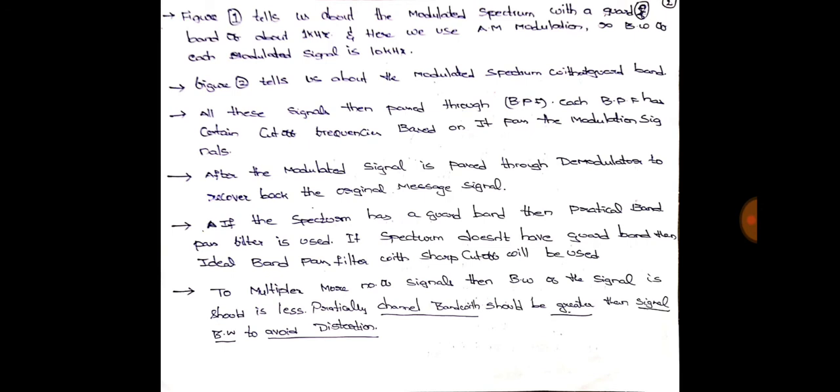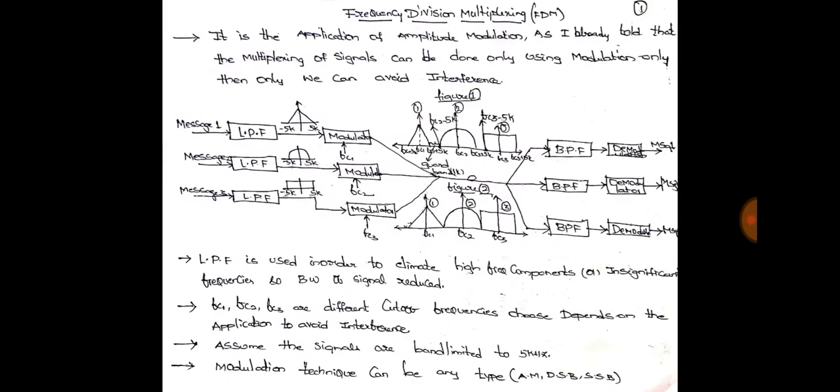If you want the frequencies ranging from FC2 minus 5k to FC2 plus 5k and you use a practical filter, it doesn't have sharp cutoff ranges, so it may pick up signal from the first modulated signal and the third modulated signal also.